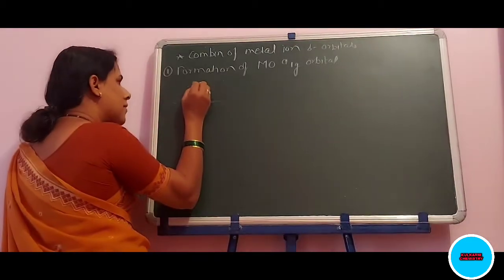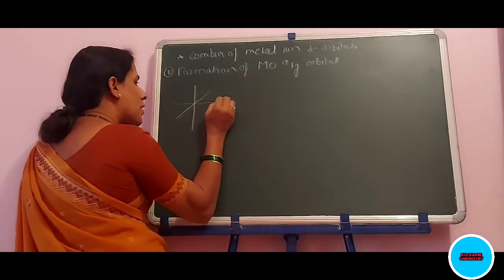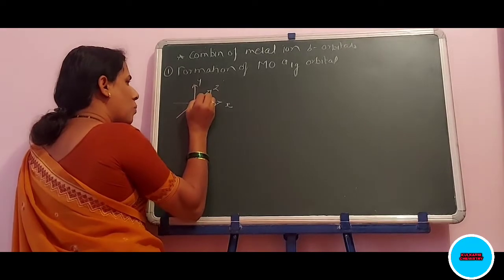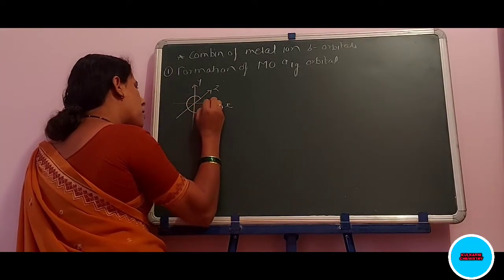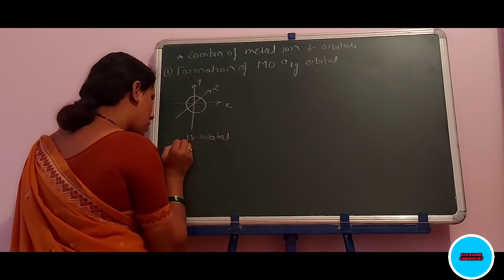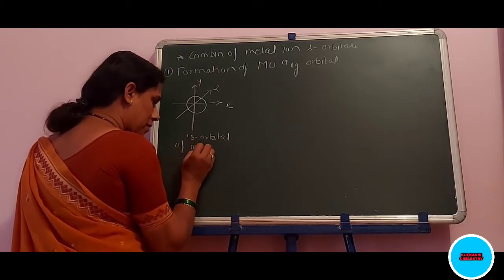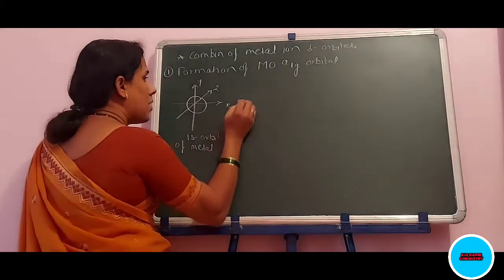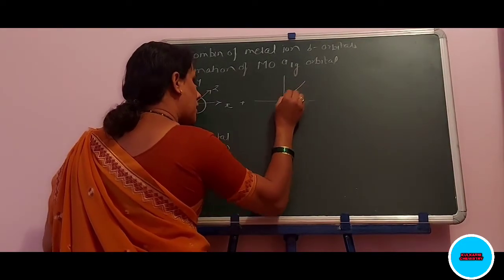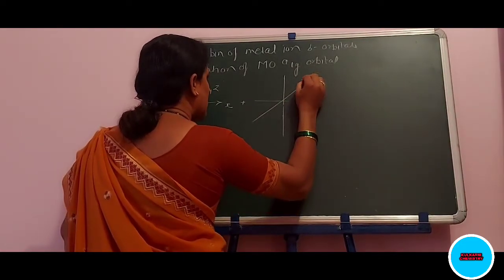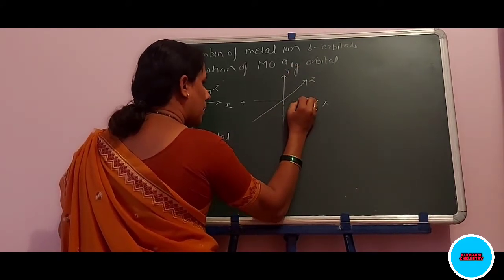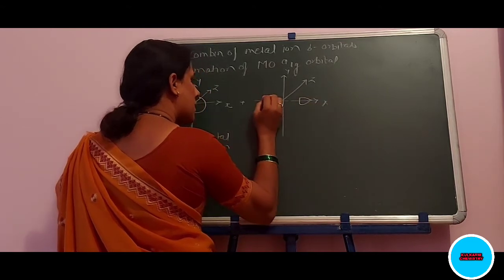What is the diagram here? This is the x-axis, this is z, and this is y. One s orbital of the metal ion plus ligands that are denoted on these axes, x, z and y. We can draw it like this.